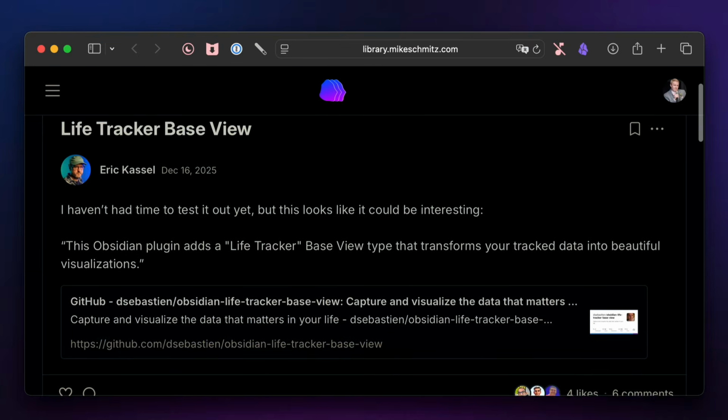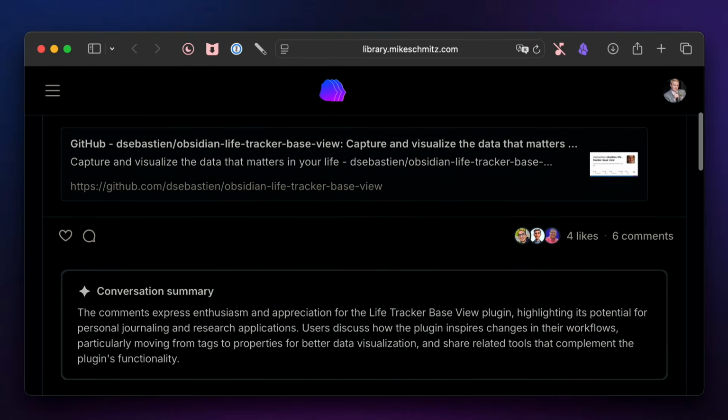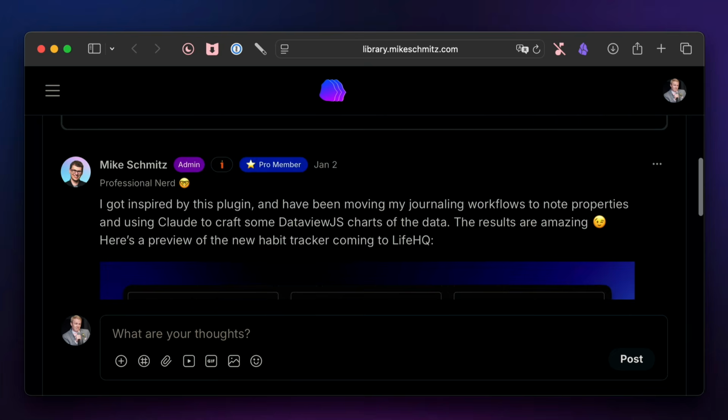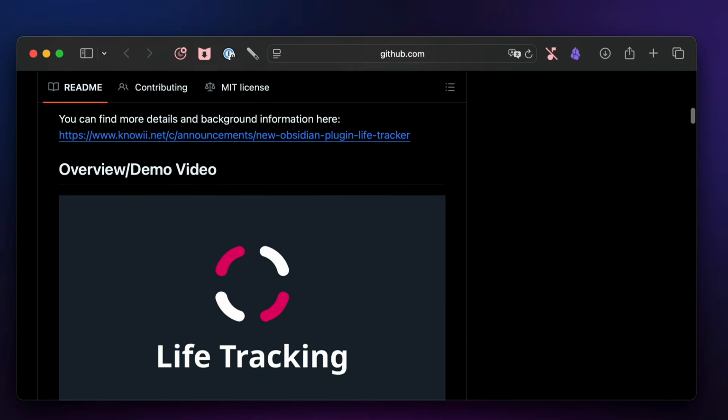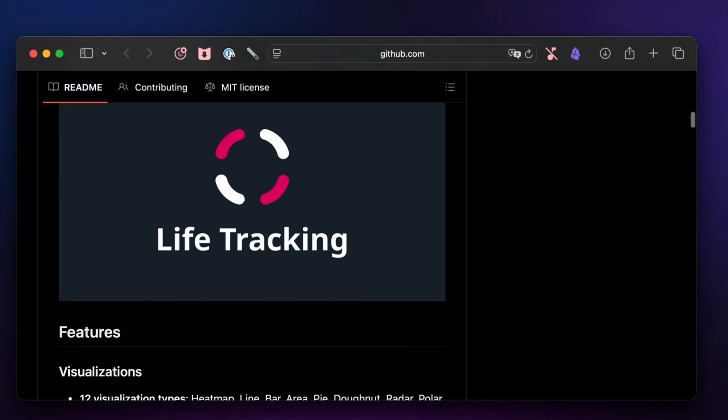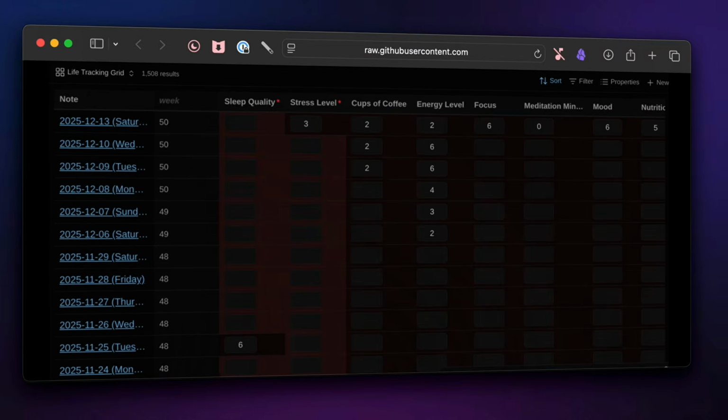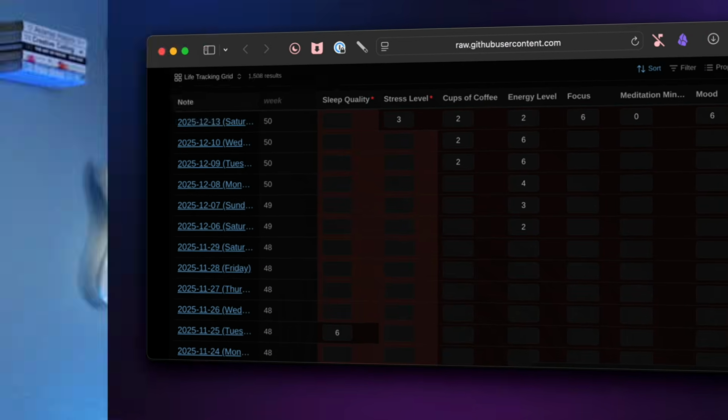But recently I came across a pretty cool plugin at the recommendation of someone in the library, which is my private PKM community, called Life Tracker that allows you to create a dashboard in Basis to visualize your property metadata. It looked like a great way to visualize my note metadata and even has a view to make entering missing metadata easy. Using this, I would still have to make the switch from tags to properties, but this looked like an easy way to remove my reliance on the Tracker plugin and would at least free me from editing those code snippets every 90 days.